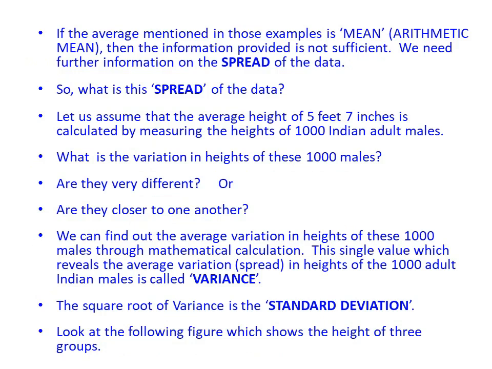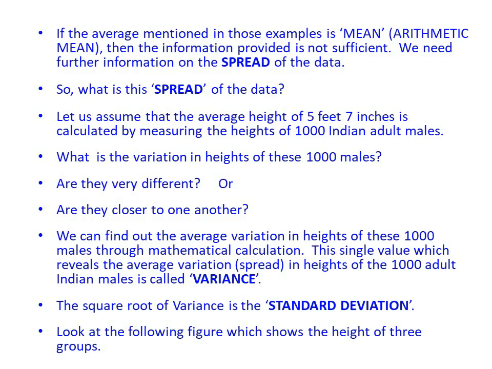If the average mentioned in those examples is arithmetic mean, then the information provided is not sufficient. We need further information on the spread of the data. So, what is this spread of the data? Let us assume that the average height of 5 feet 7 inches is calculated by measuring the heights of 1000 Indian adult males. What is the variation in height of these 1000 males?